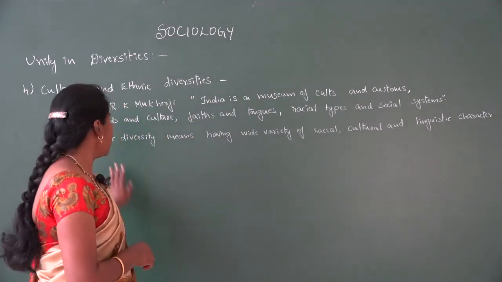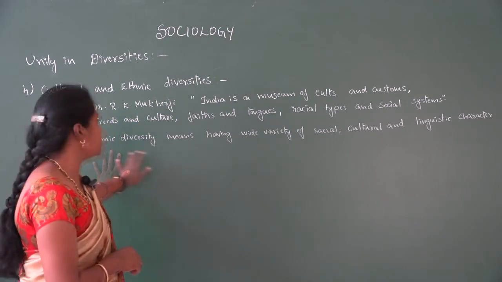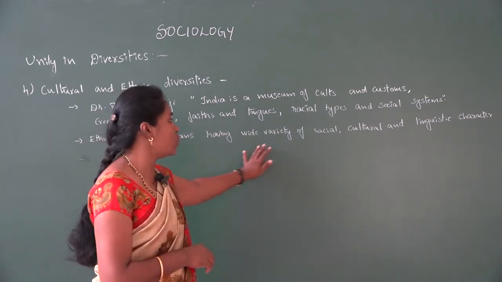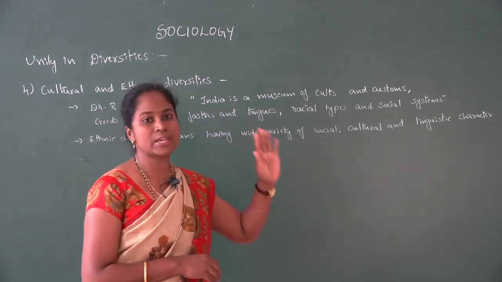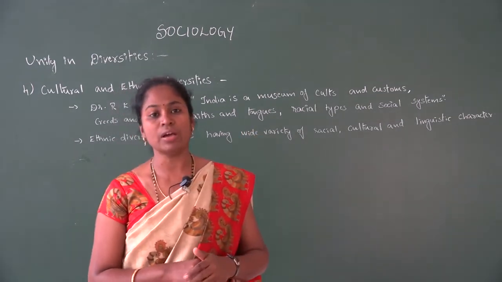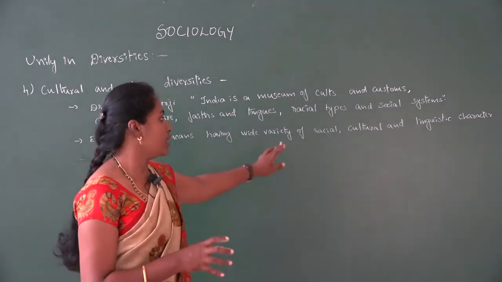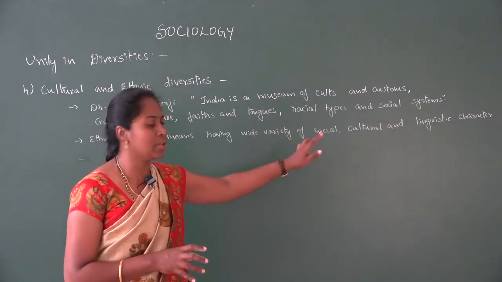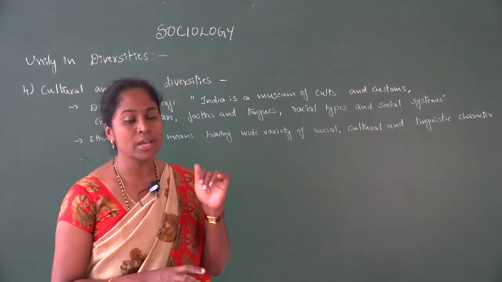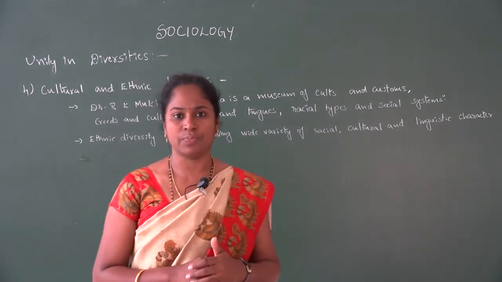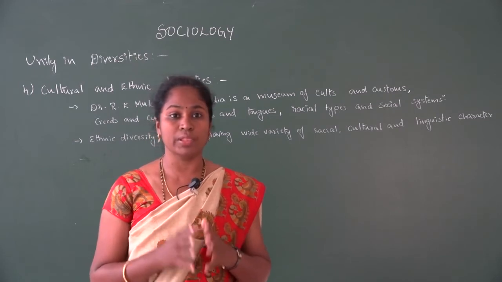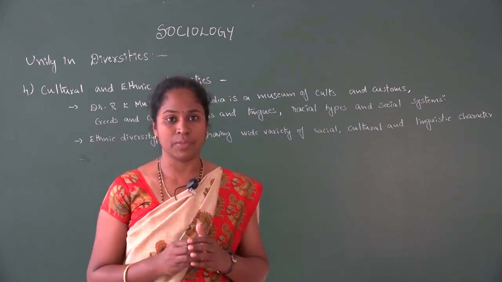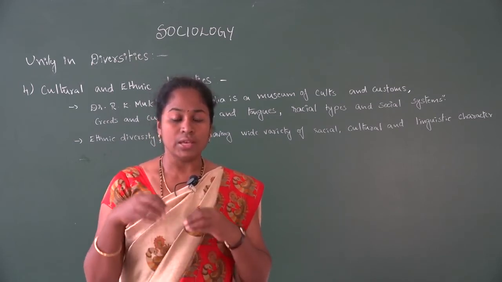Then ethnic diversity. Ethnic diversity means having wide variety of racial, cultural and linguistic characters. Having changes in the racial, cultural and linguistic characters is called ethnic diversities. So that we could find in the Indian society. Some group of the people, they follow their own ethnicity here.